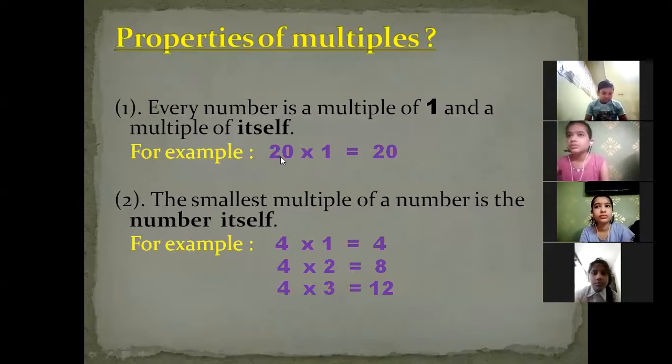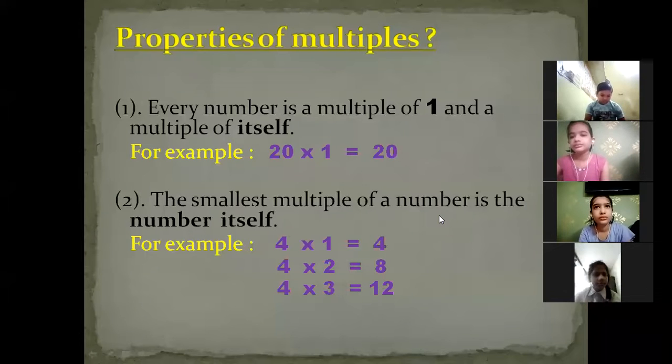So we can conclude from here that for any number, suppose we multiply that number by 1, the number itself will come as the product. Yes or no? So beta, how are we going to write this particular property, that every number is a multiple of 1 and of the number itself? Clear? You can take any example over here.